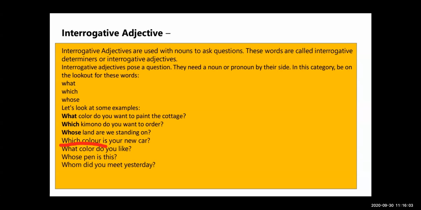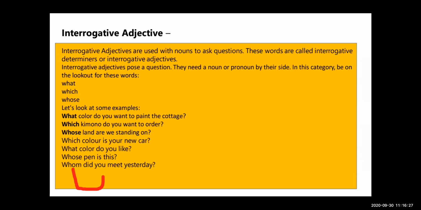What color do you like? Whose pen is this? Whose pen? Whom did you meet yesterday? These are all examples of the interrogative adjective.